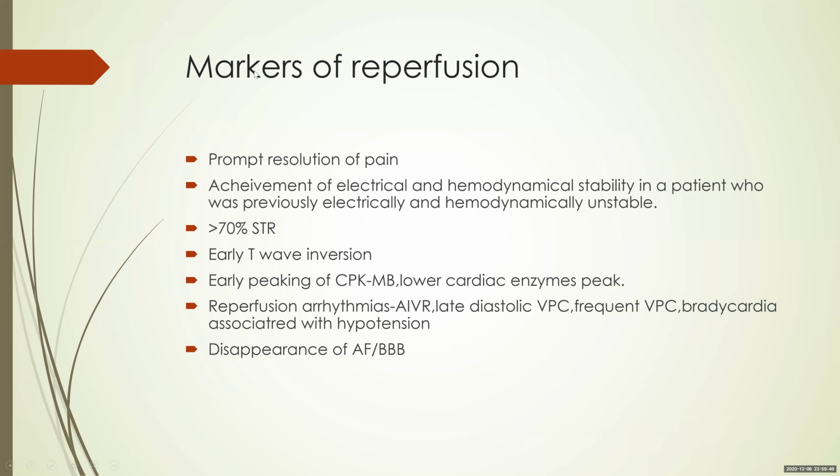What are the markers of reperfusion? The first three markers are your hardcore markers: prompt resolution of pain, achievement of electrical and hemodynamic stability in a person who was previously electrically or hemodynamically unstable, and ST resolution of more than 70%. The last four are soft signs, like early T wave inversion in less than 4 hours, early peaking of CPK-MB levels, or a lower cardiac enzyme peak. The troponin levels will be lower because the MI has been aborted. Reperfusion arrhythmias like AIVR, late diastolic VPCs, frequent ventricular ectopics, bradycardia associated with hypotension. And lastly, disappearance of AF and bundle branch block.